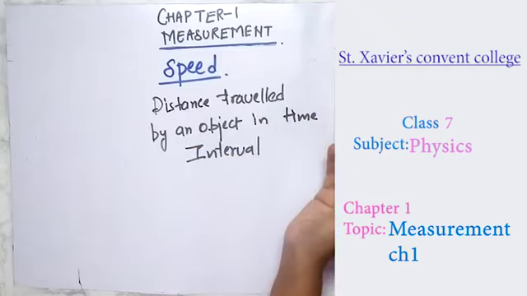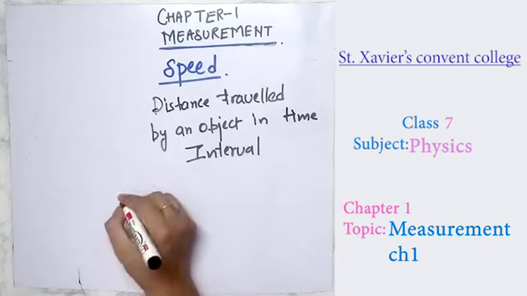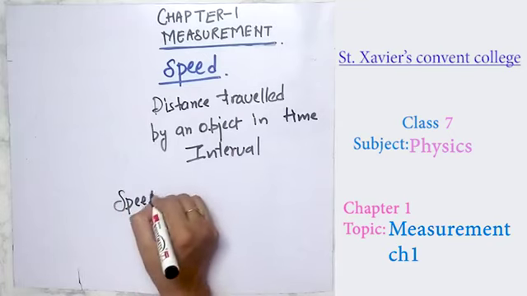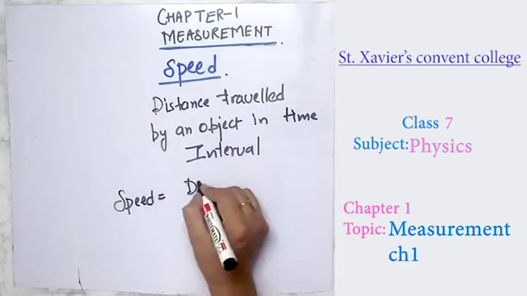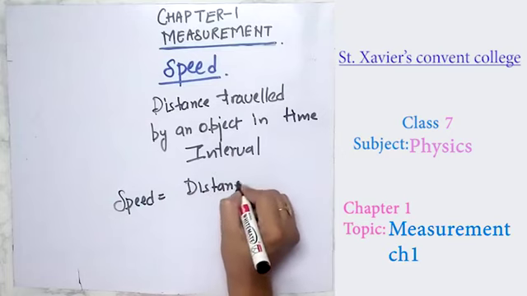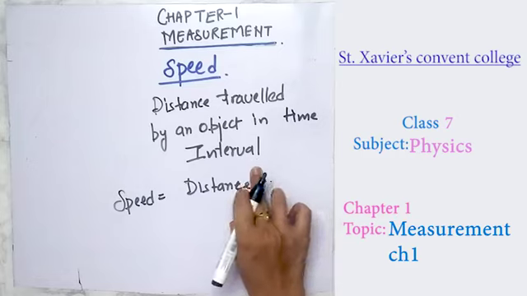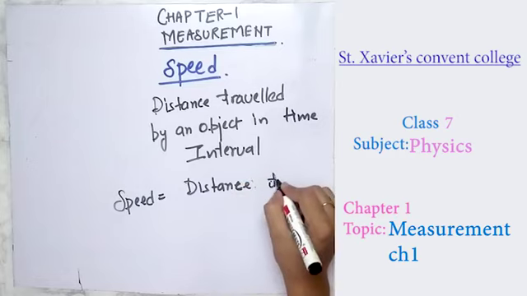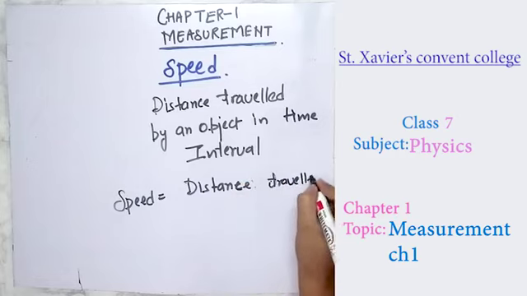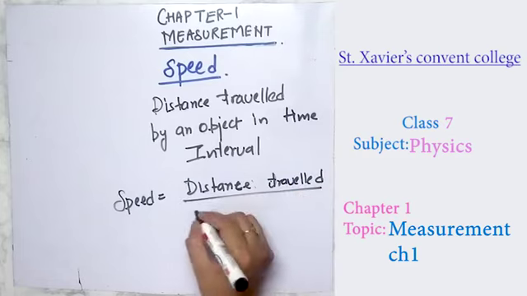The formula for speed is distance traveled upon time taken.